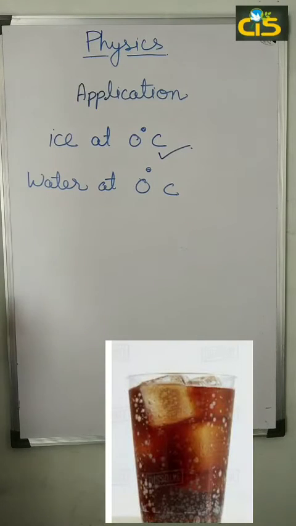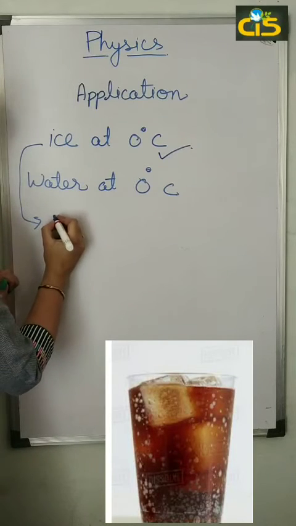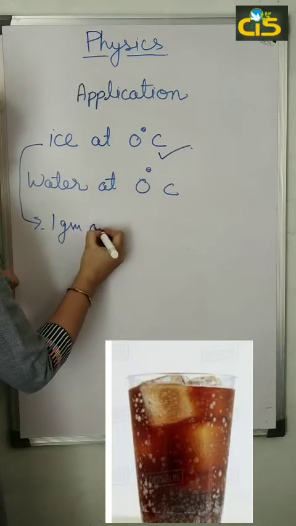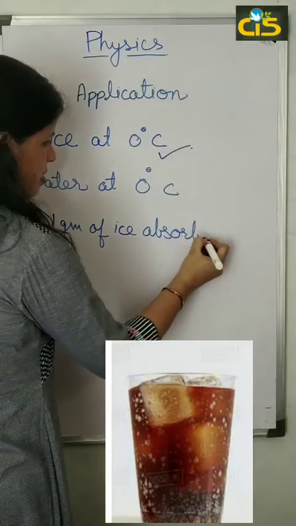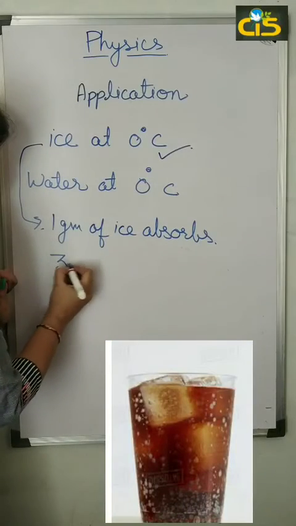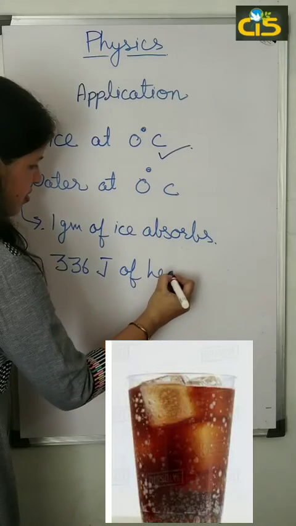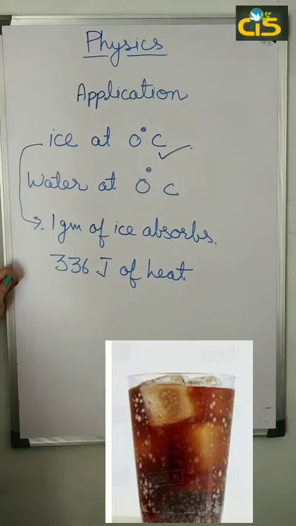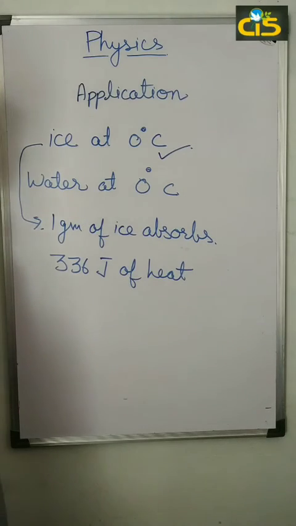Why? Because 1 gram of ice absorbs 336 joules of heat while converting into cold water.